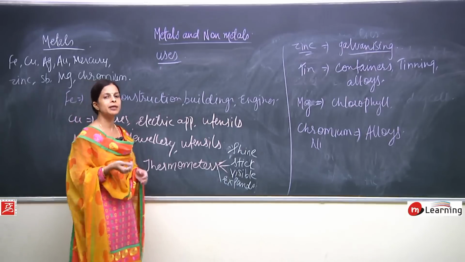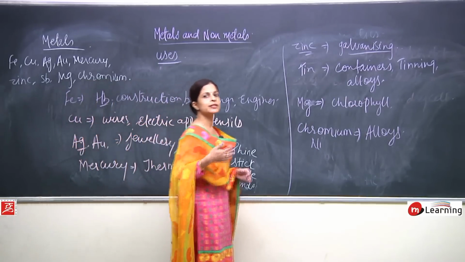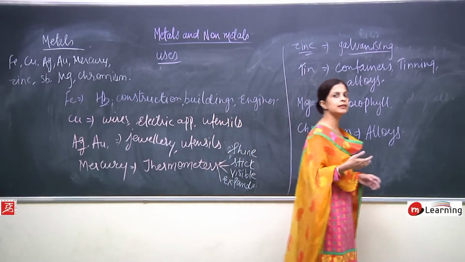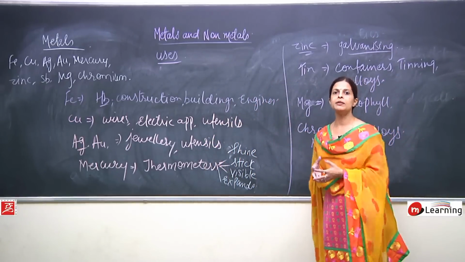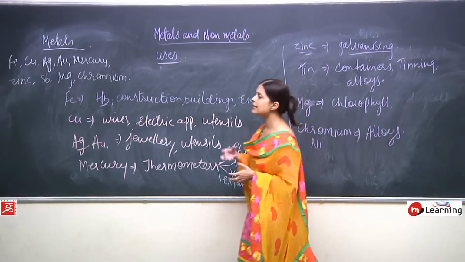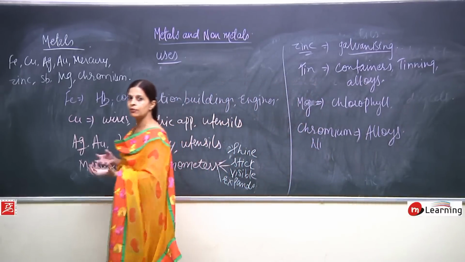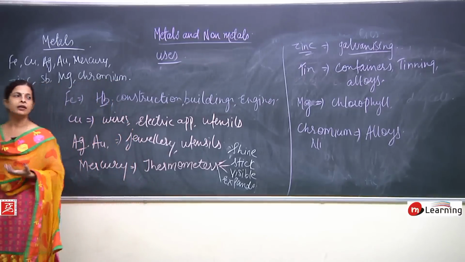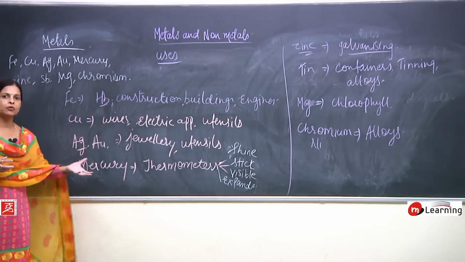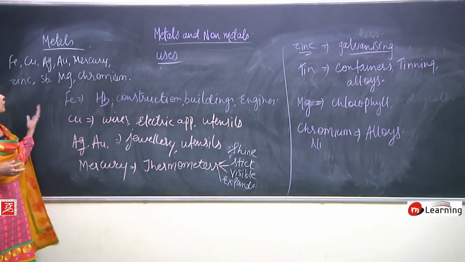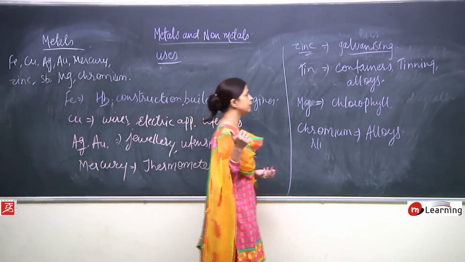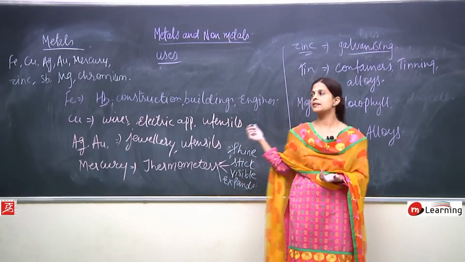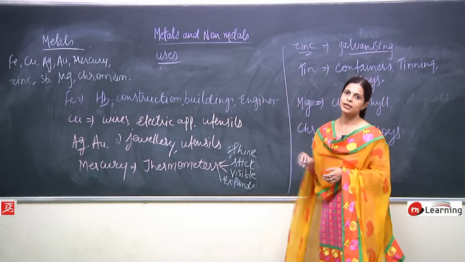We studied the physical properties of metals, then chemical properties, then how we can save metals from corrosion. We read what corrosion is and how to prevent it. Finally, the last topic dealt with the uses of metals and non-metals.